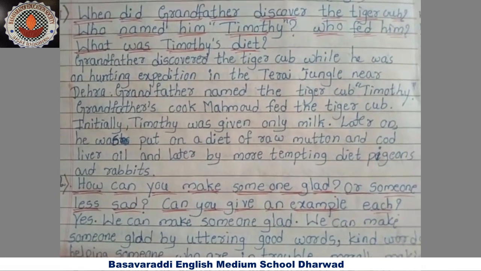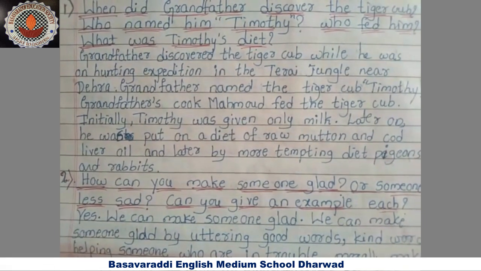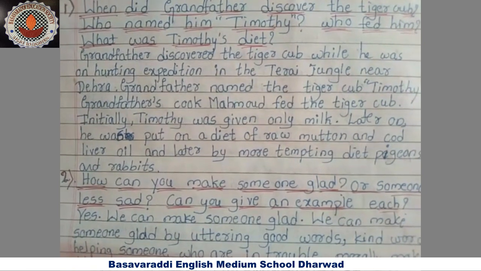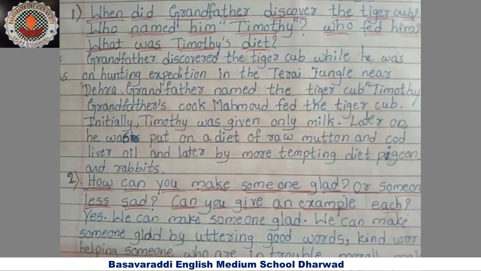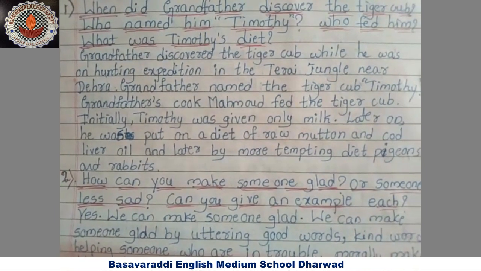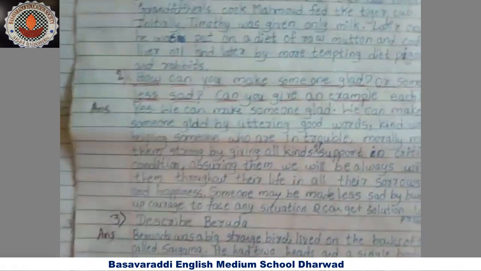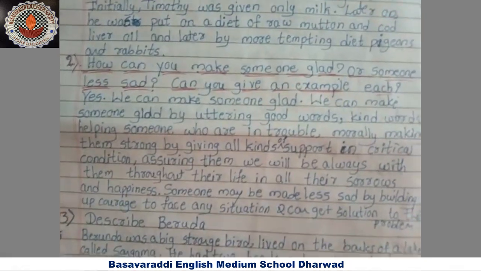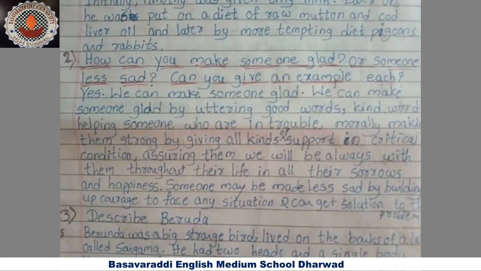Timothy was given only milk. Later on he was put on a diet of raw mutton and cod liver oil, and later a more tempting diet, pigeon and rabbits. How it becomes, growing day by day, it needs a large amount of food and nutritious food, so its food habits change according to its growing up. So next one, how can you make someone glad or someone less sad?